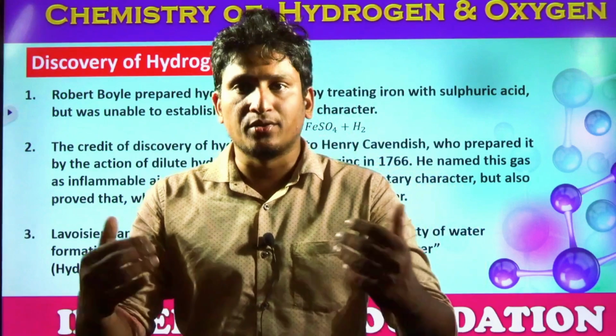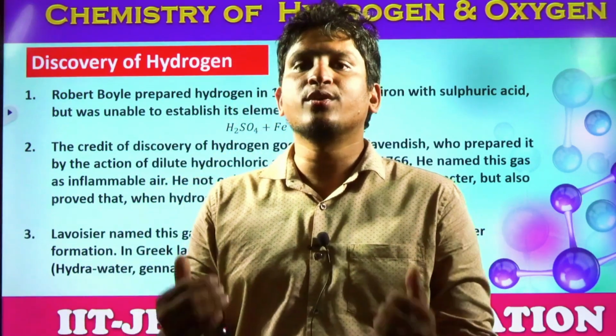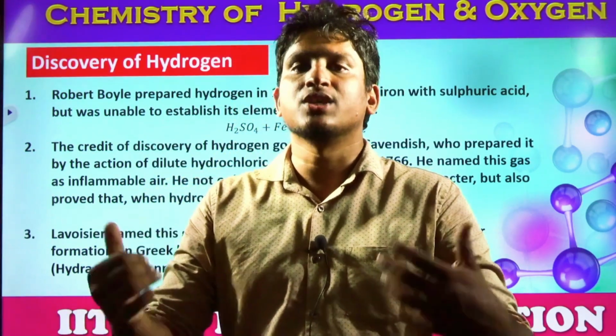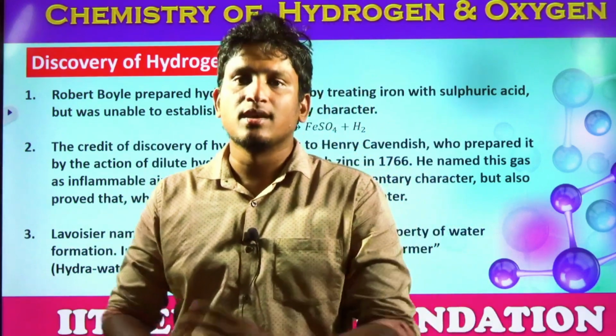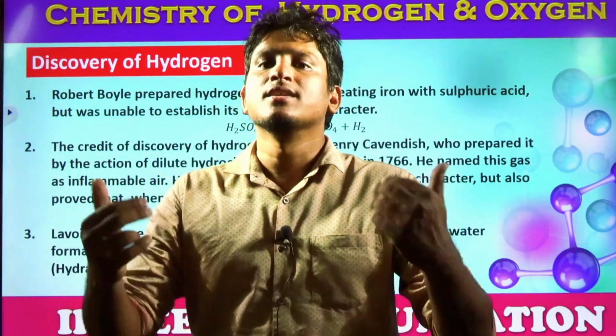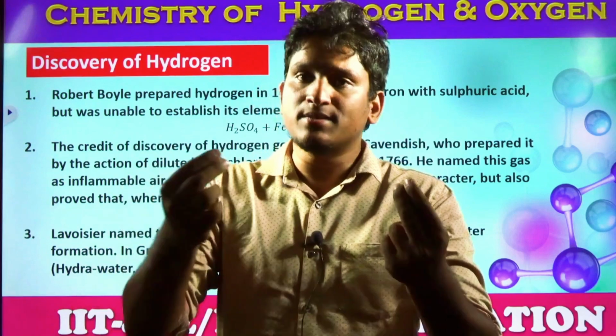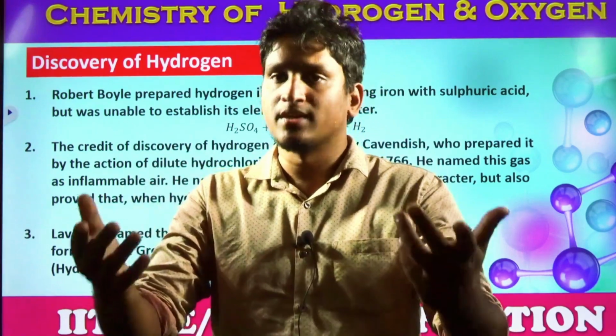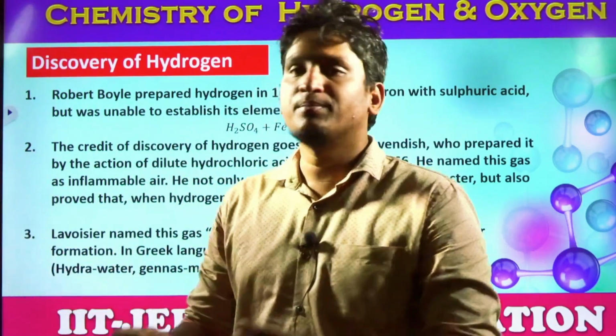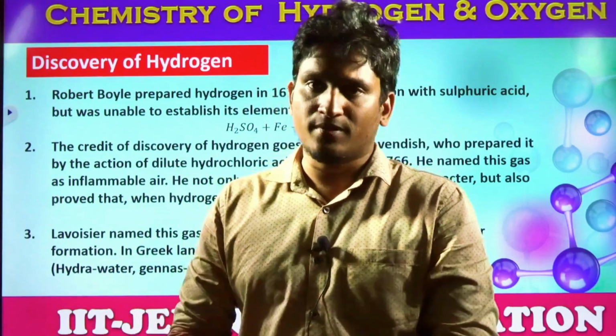So as hydrogen, hydro means what, students? Hydro means water, gen means generator. So the meaning of hydrogen is water producer, water generator. When it combines with oxygen by burning, it produces H2O. So this is the general brief history of hydrogen.